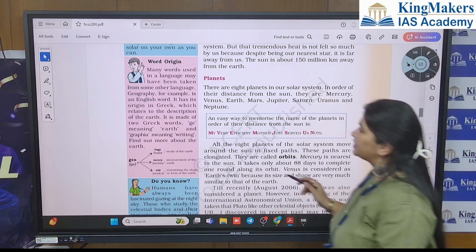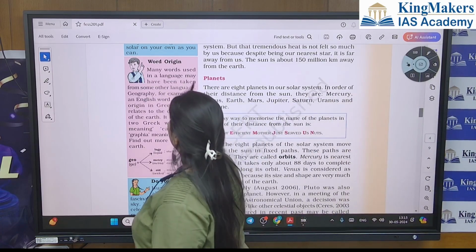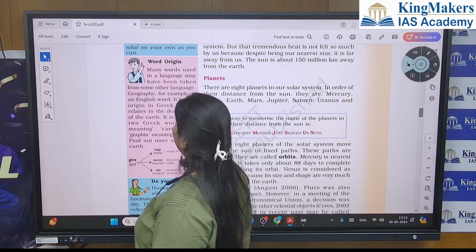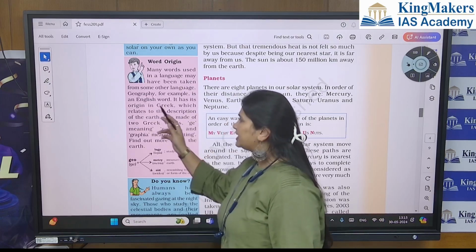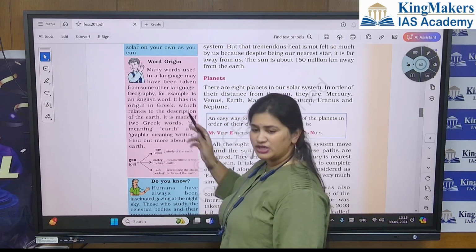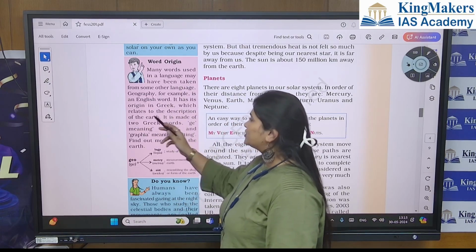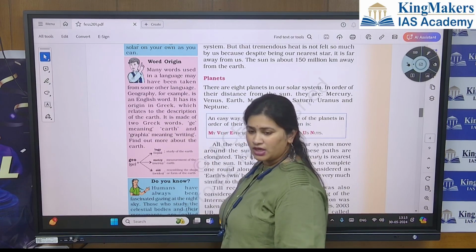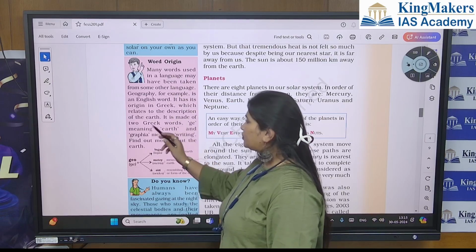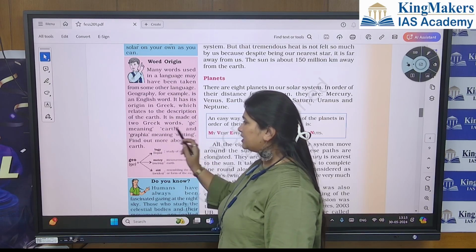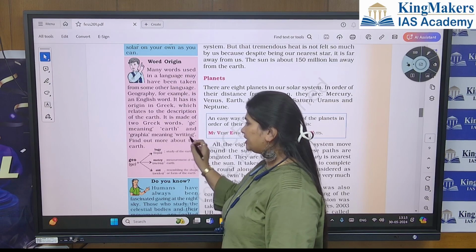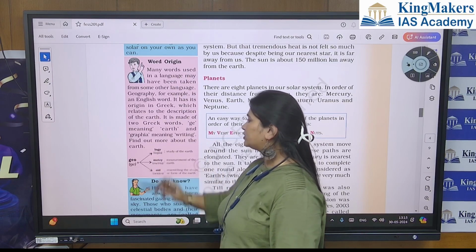Very interesting. Many words used in a language may have been taken from some other language. Geography, for example, is an English word. It has its origin in Greek, which relates to the description of the Earth. It is made up of 2 Greek words, ge, meaning Earth, and graphia, meaning writing. Find out more about the Earth.